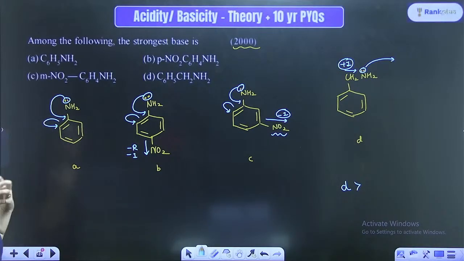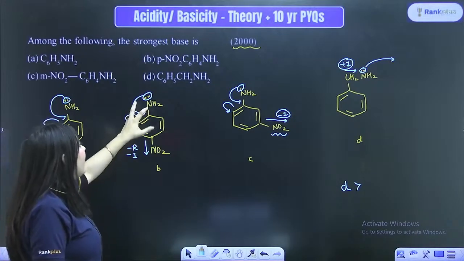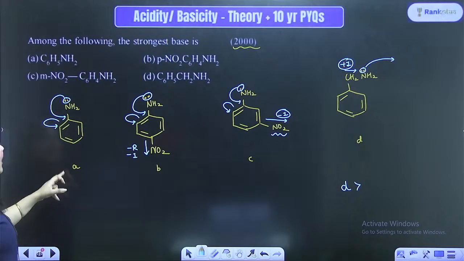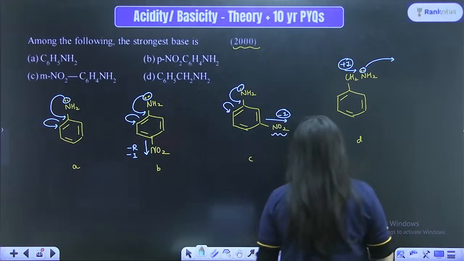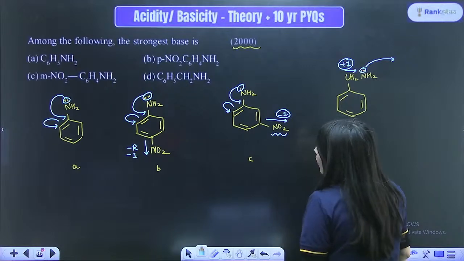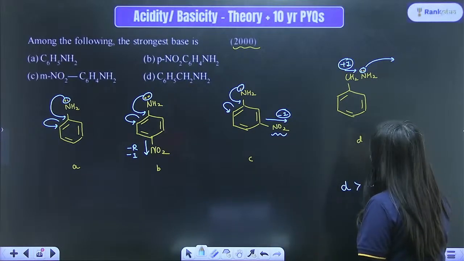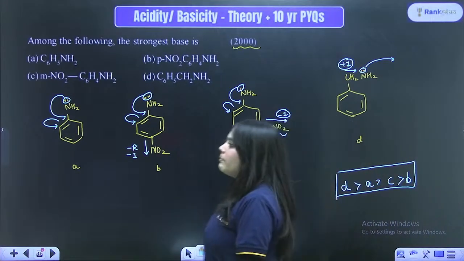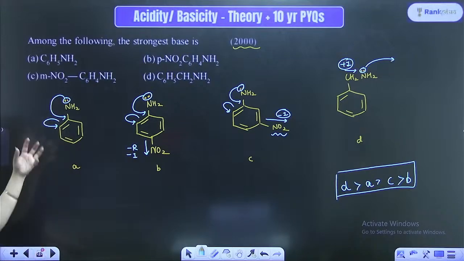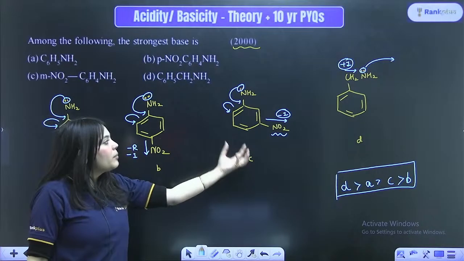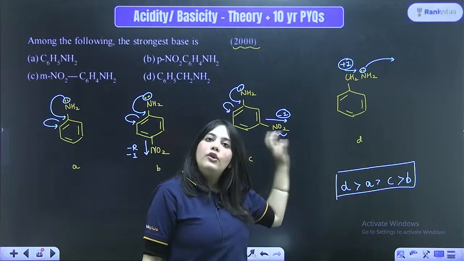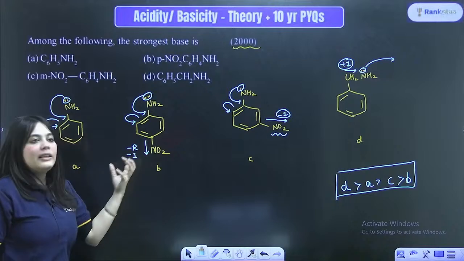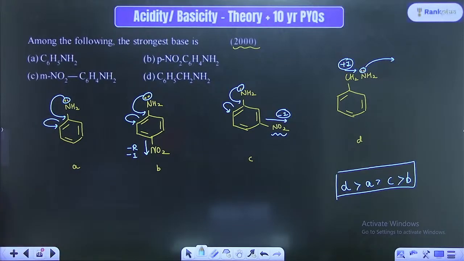Now you have to compare the basicity order. The most basic compound is the one which can donate electrons very easily. Can you see, out of these, A can donate electrons very easily. So A will be a better base, followed by your C compound, followed by your B compound. So this is the final order, DACB. D is the best base, followed by your A compound because it is just showing resonance. Here in the C option, there is resonance and also an electron withdrawing minus inductive effect, so the electrons become even less available to donate. Here, the fewest electrons are available for donation, right?